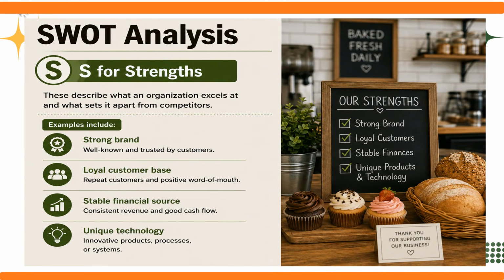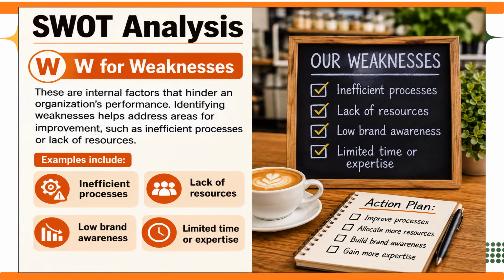S for strengths. These describe what an organization excels at and what sets it apart from competitors. Examples include a strong brand, loyal customer base, stable financial source, or unique technology. W for weaknesses. These are internal factors that hinder an organization's performance. Identifying weaknesses helps address areas for improvement, such as inefficient processes or lack of resources.